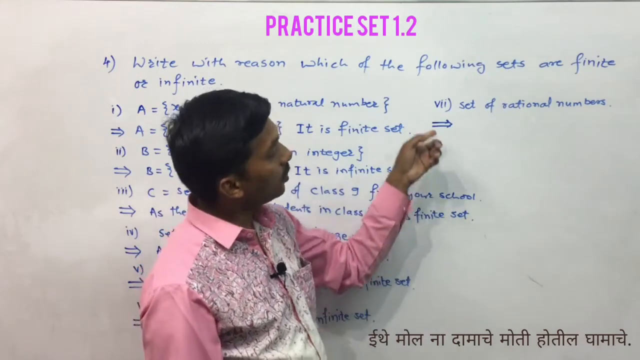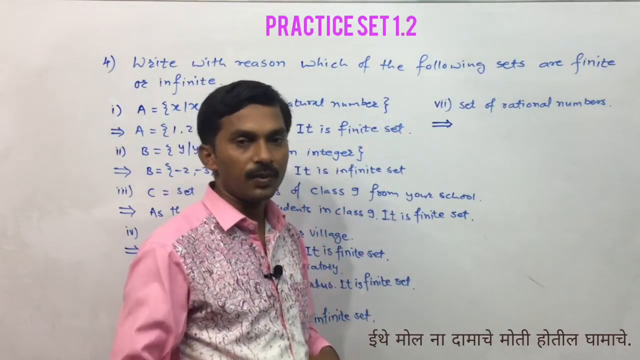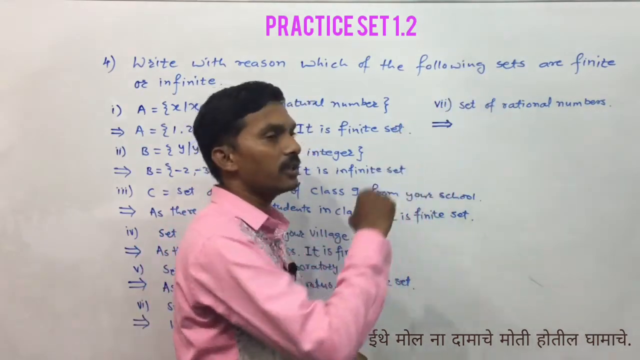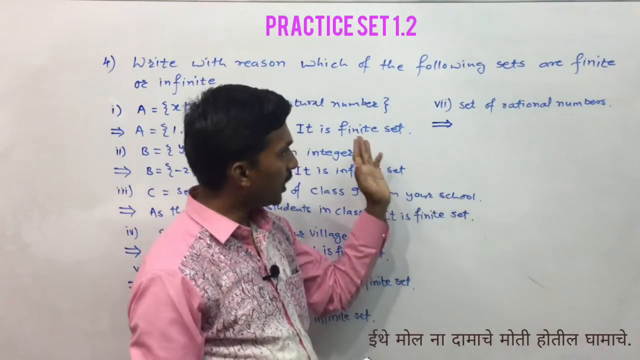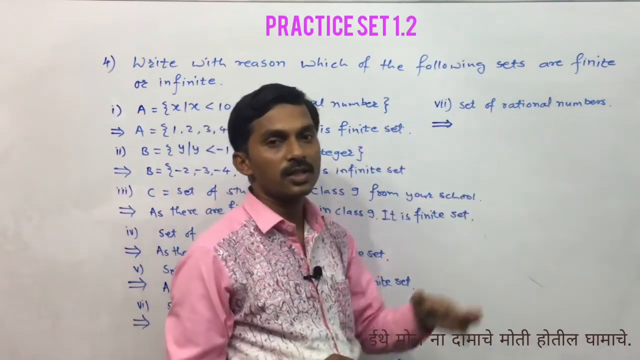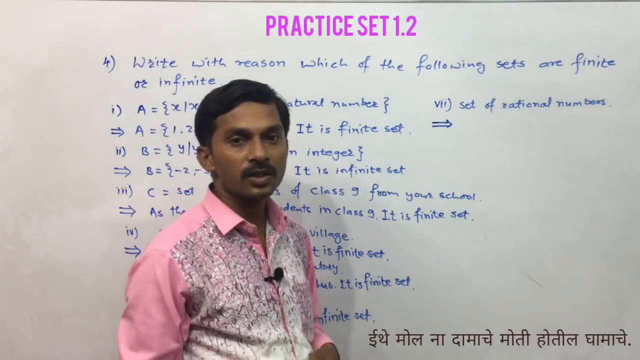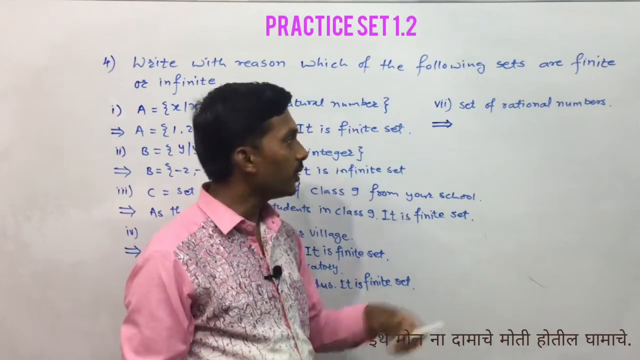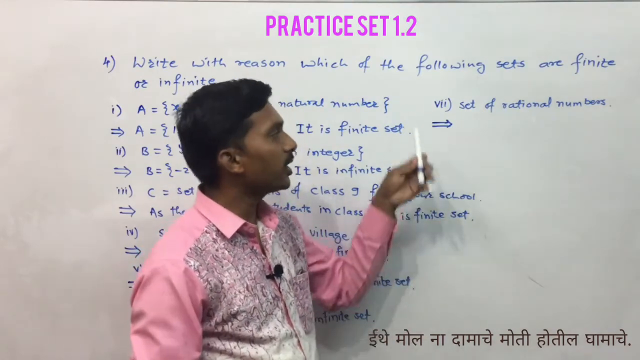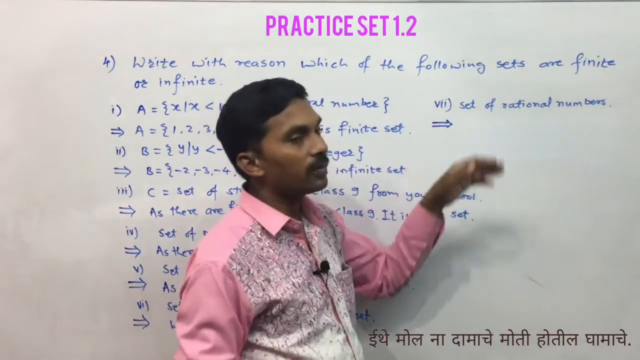But suppose we have to write the set of rational numbers, then we can write it. Everyone knows it is an infinite set. As there are infinite rational numbers, it is an infinite set. But how to write the set of rational numbers? As we know the definition of the rational number, you can write the set of rational numbers. We represent the set of rational numbers.